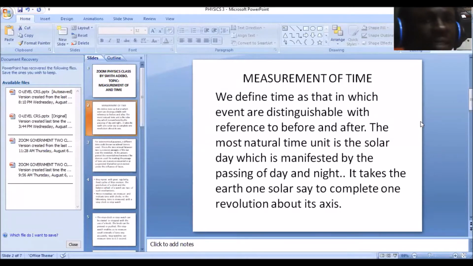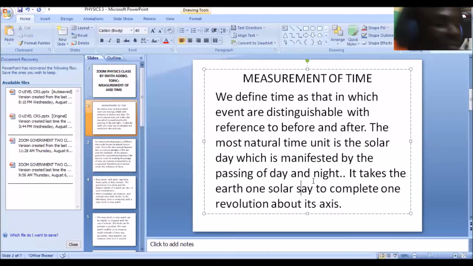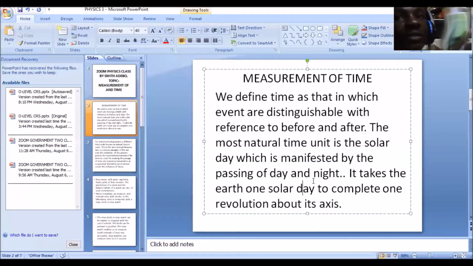Now also, it takes the Earth one solar day to complete one revolution about its axis. Revolution about its axis is this kind of revolution. It revolves around its axis like this. So it takes a day. This revolution of the Earth around its axis gives day and night. And that's why you see there's a rising of the sun and then there's a going down of the sun.